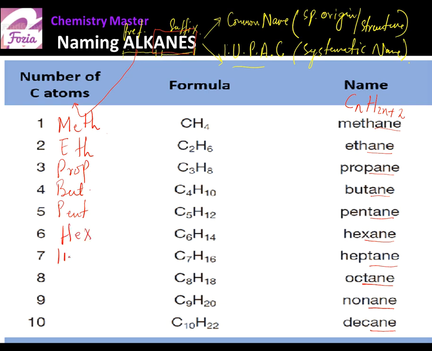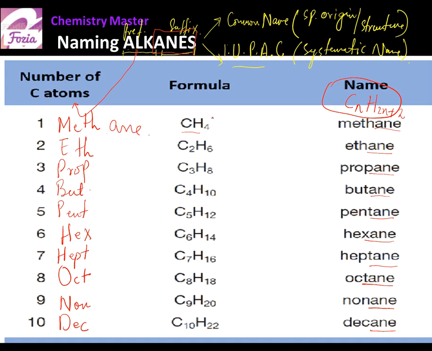For 8 carbons, it is oct. Similarly, 9 carbons is non, and 10 is dec. Now this is the beginning part. And if we find the elemental ratio following this formula, then we add this prefix with a-n-e, which is the collective suffix for all the alkanes.